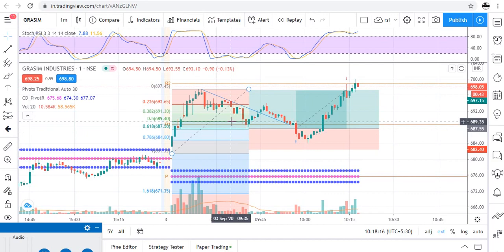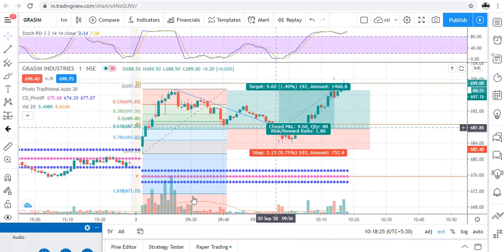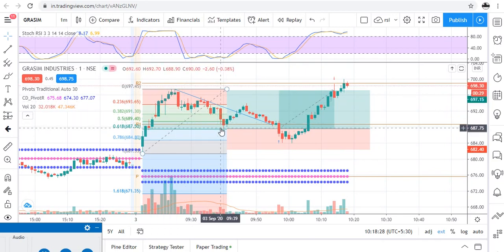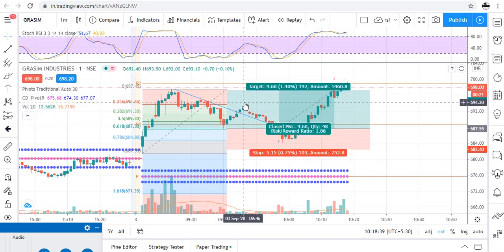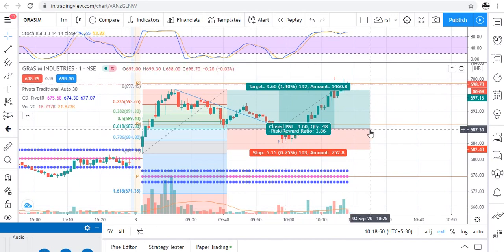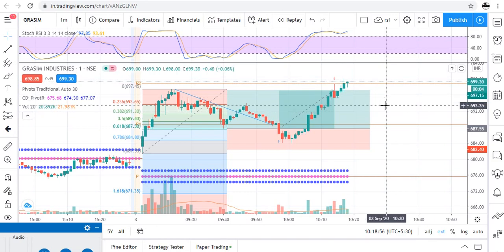Now let me tell you the trading setup behind our today's trade. As you can see here, first I made a trend line here. After this, I made a Fibonacci retracement, and the support price was a retracement of near 0, or it was 50% retracement. After that it also gave a breakout of this trend line, and after that there was a requirement of retracement. So there came a retracement of the breakout of the trend line, and then I placed the order, and after that our target got hit and we made a profit.